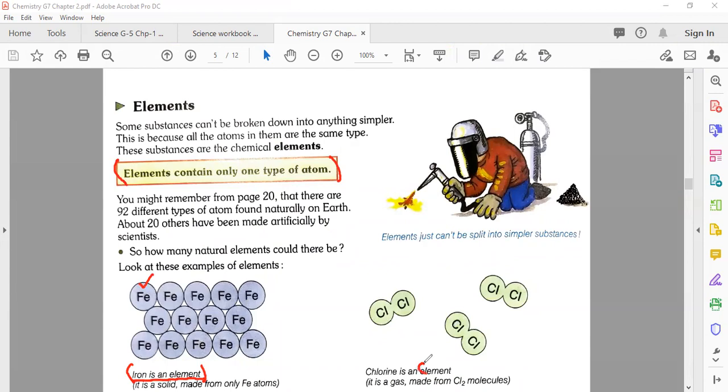Chlorine is an element. So this Cl is present here. Understand? Total number of elements is 92, and they are found naturally on the earth. There are about 20 others that have been artificially prepared by scientists.